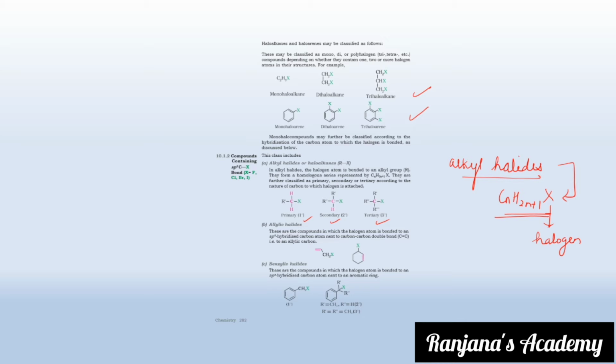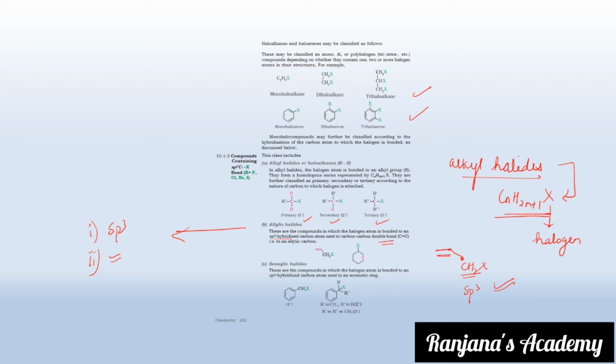And what are allylic halides? These are the compounds in which the halogen atom is bonded to an sp3 hybridized carbon next to a carbon-carbon double bond. So what are the criteria for allylic halides? It has to have two conditions: one, it has to be sp3 hybridized, and second, it has to have a double bond next to it. If you have it like this, this carbon is attached adjacent to a double bond carbon, and it has sp3 hybridization. So this is an example of an allylic halide.